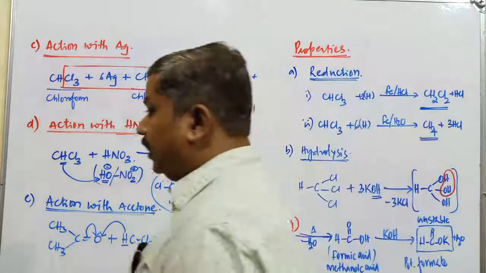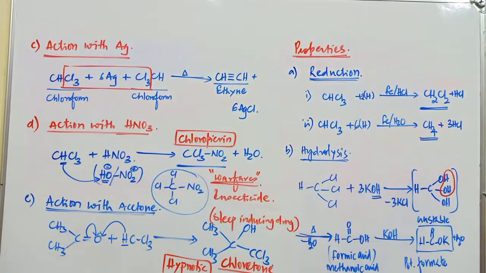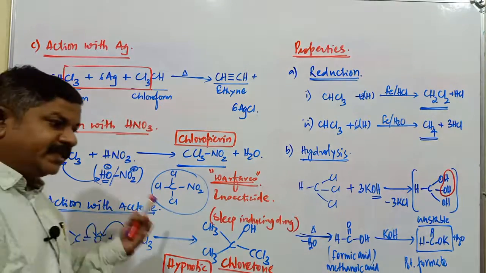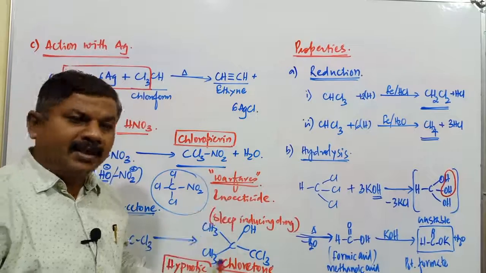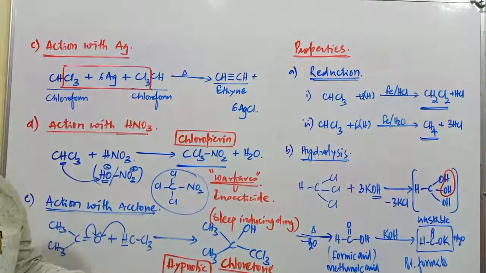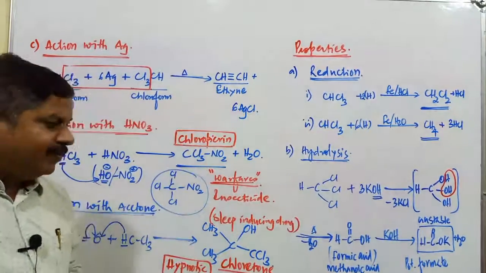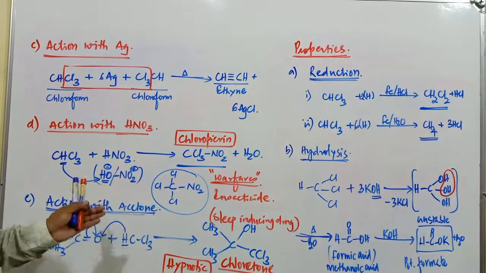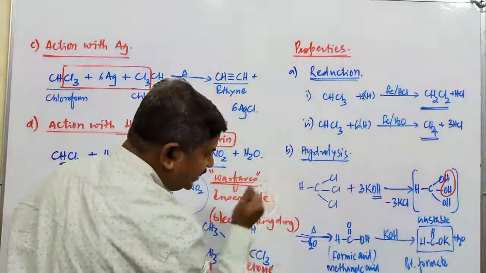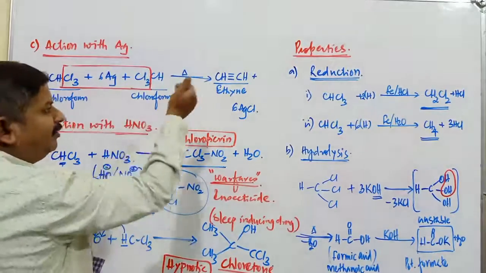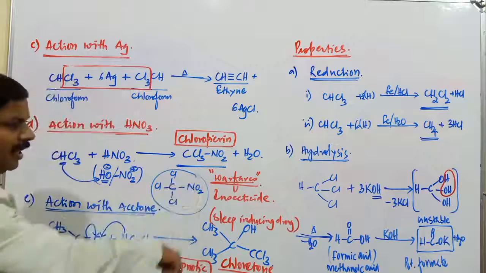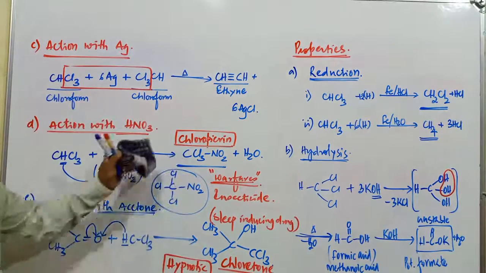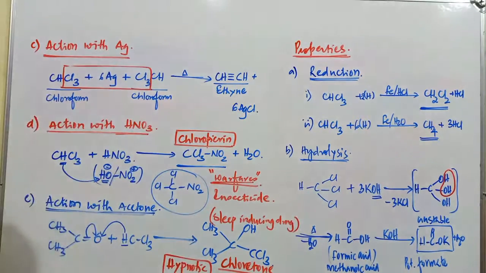Right? These are some properties related to what? The chloroform compound. So chloroform was generally used as an anesthetic, but because of some side effects, nowadays it is not used as an anesthetic. Instead, some ether compounds are used as an anesthetic, but its applications are many. It is used in the manufacture of formic acid, in the manufacture of ethyne, and in the manufacture of chloropicrin as well as chloritone. I have already explained the applications of chloropicrin as well as the chloritone compound.